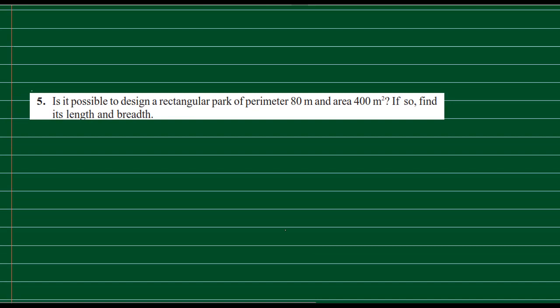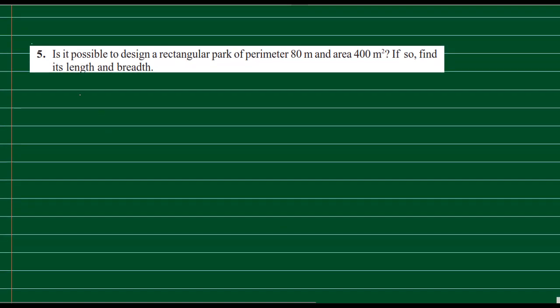Let's see another question. Is it possible to design a rectangular park of perimeter 80 meter and area 400 meter square? If so, find its length and breadth. Let's see. Let the length be x.